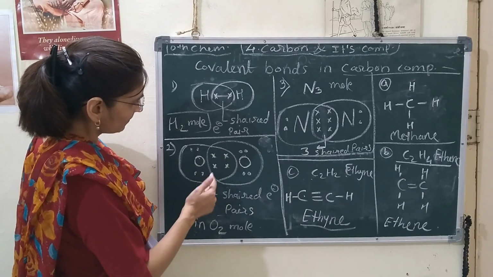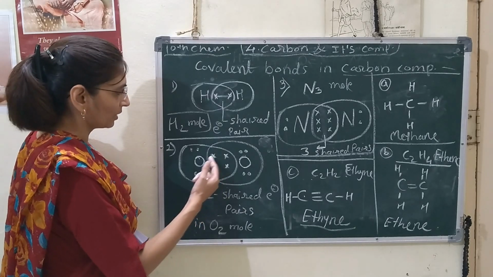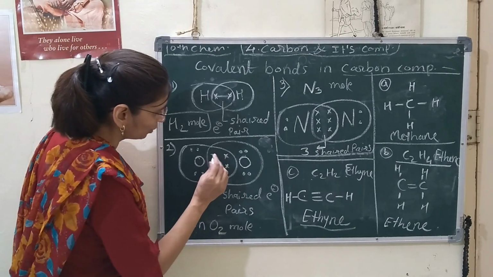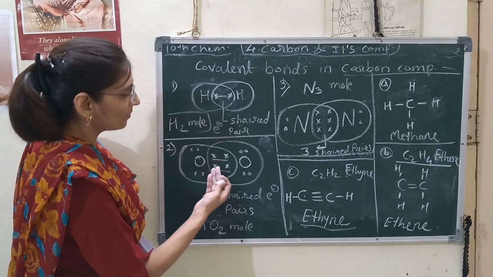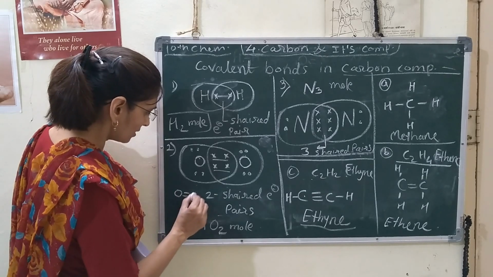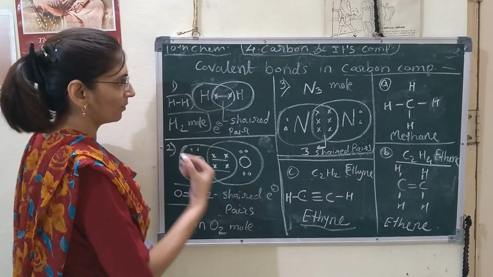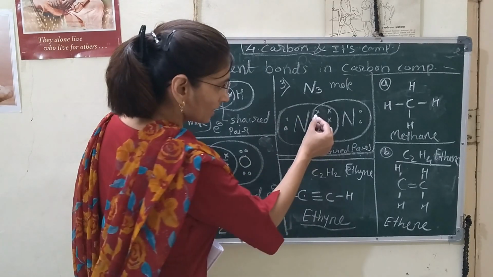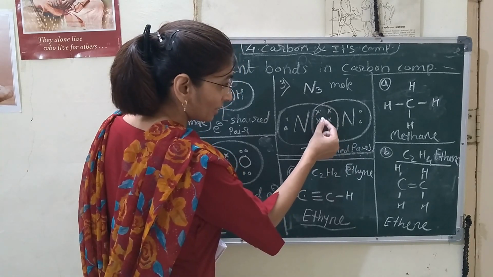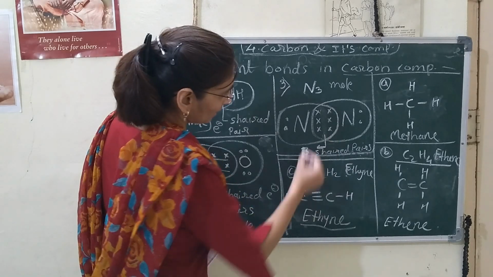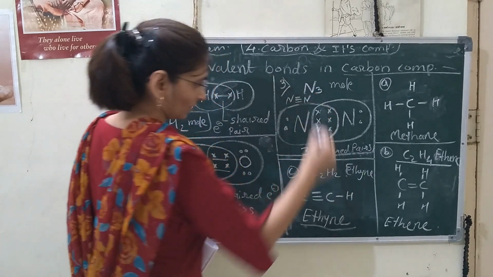In the second structure, in the oxygen molecule, oxygen atoms are bonded together by a covalent bond and they share two pairs of electrons and now form a double bond, oxygen double bond here. Here hydrogen single bond is formed, here double bond. And in the nitrogen molecule, nitrogen atoms are bonded with a covalent bond and share three pairs of electrons here. That's why it is bonded by a nitrogen triple bond.